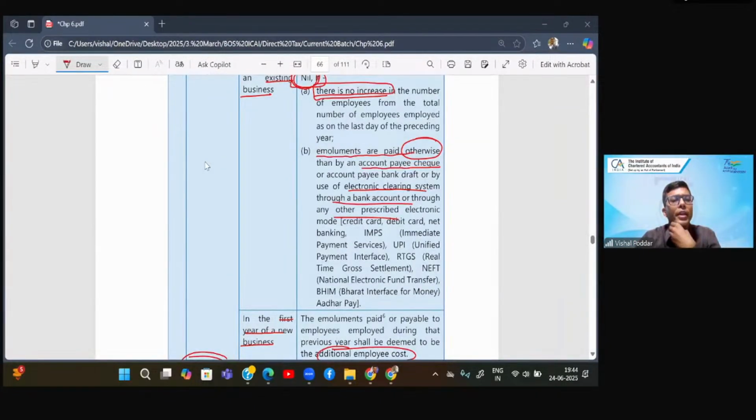Yash is asking, sir, in 80EEB, is 1,50,000 every year or one time? It is every year because it is dealing with the interest component. So you pay the interest on the loan every year, so every year you get the limit of 1,50,000. Nidhi says in 80EEB the condition applies only for electric vehicles. Yes, Nidhi. So 80EEB is only for electric vehicles, no? Not for petrol vehicles and not even for hybrid. Correct?